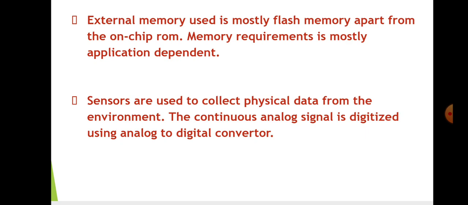External memory. External memory is mostly used as flash memory. So memory requirement is mainly dependent on the application. Next is the sensor. Sensor is a very small device and they also have a very limited power source. These sensors are of different types like pressure sensor, temperature sensor. These collect continuous analog signals, and they are digitized using the analog to digital converter.